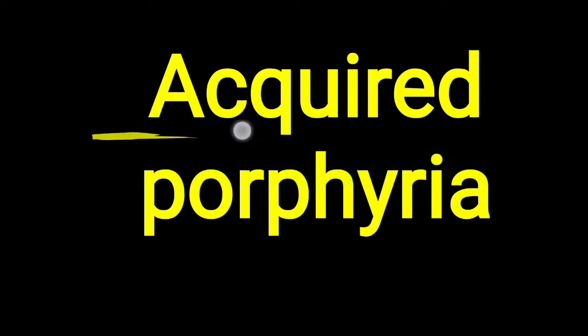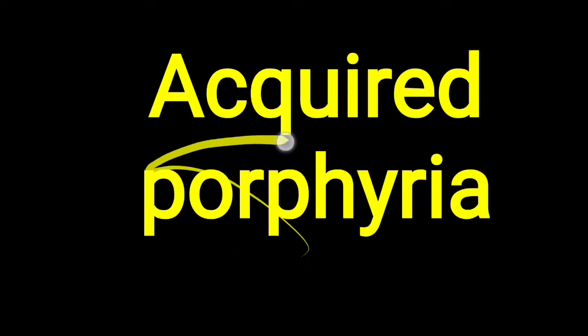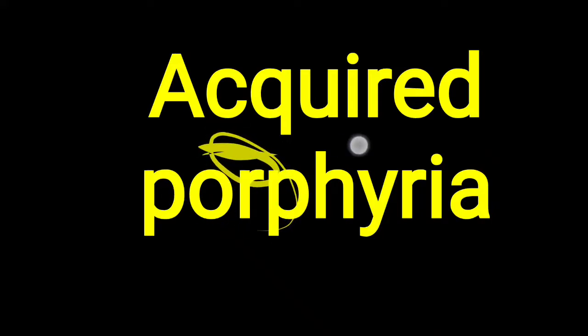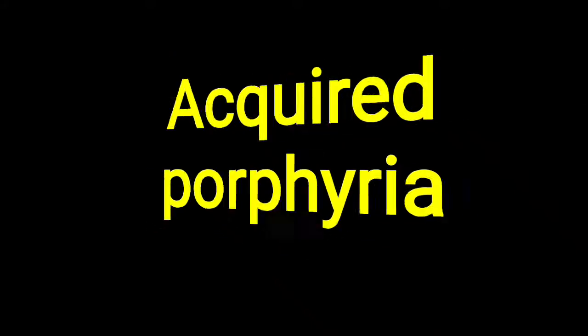Now some particular inhibitor or some particular factor is decreasing the overall activity of the enzymes which are responsible for the heme synthesis. A total of 8 different enzymes are needed for the heme synthesis, but any particular inhibitor or factor decreasing the activity of that enzyme leads to the acquired type of porphyria. Here, simply, if you remove that particular factor or inhibitor, then this porphyria will also be cured. So that is simple about acquired porphyria.